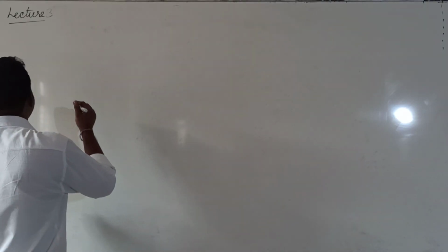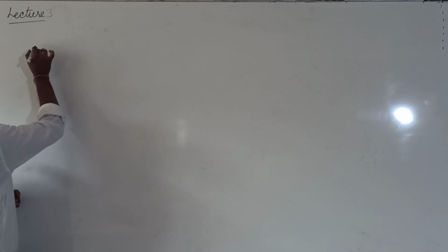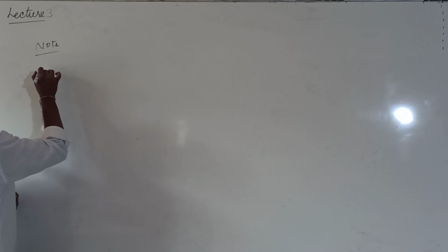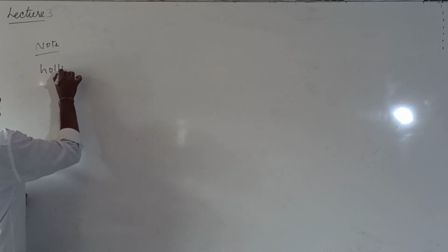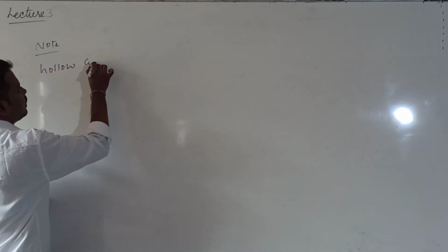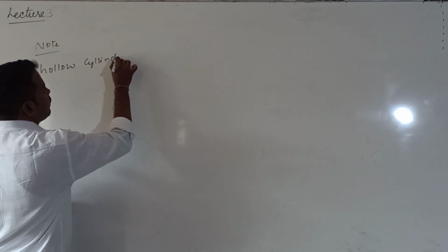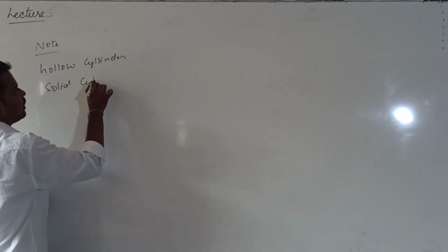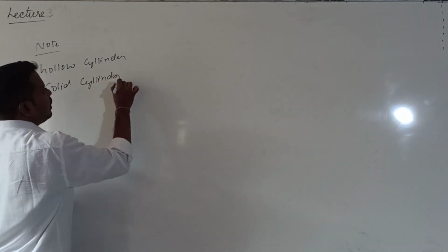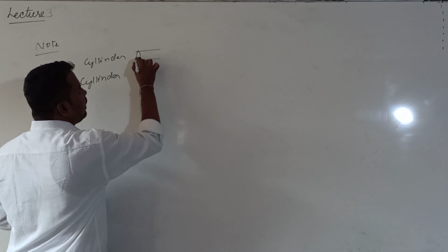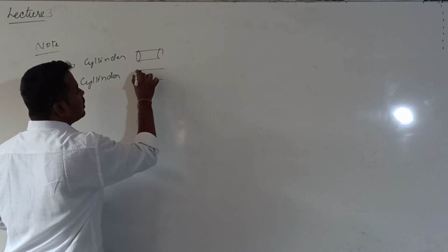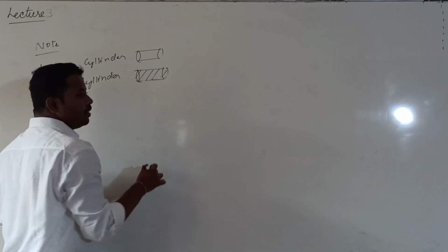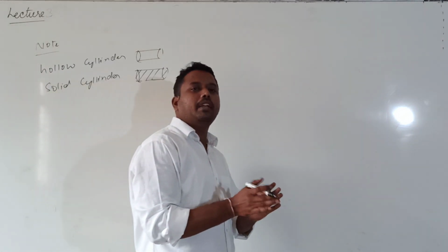So let us see here. If I consider some points, I will consider under a note. I will consider one hollow cylinder, and I will consider one solid cylinder. So you know the difference now. Hollow means inside will be empty, whereas solid means inside also material will be there. Let us suppose both are of the same length.